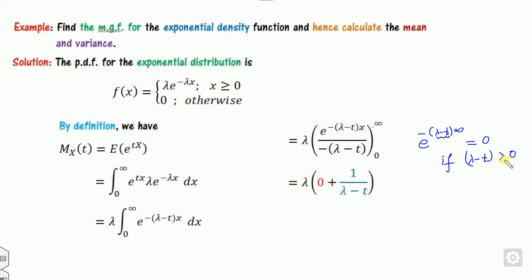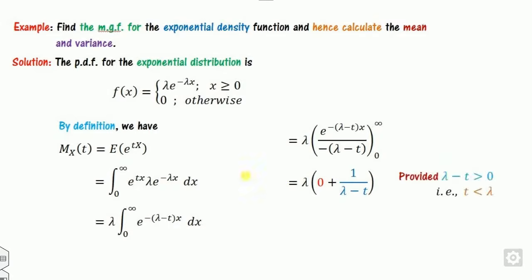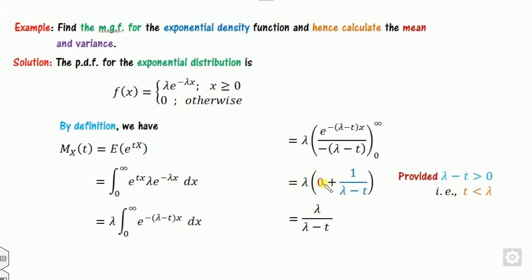Because if this number is less than 0, then this part is negative, and then this becomes e raised to the power plus infinity, which goes to infinity. So this expression holds only provided this coefficient is greater than 0, that is, the value of t is less than lambda. Thus, what you get here. So therefore, what is the MGF of the exponential distribution?